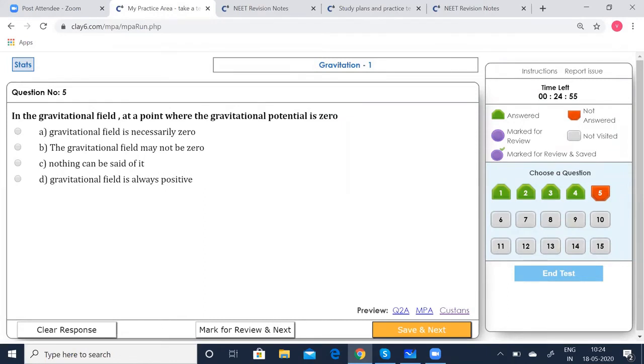So that is more of a potential gradient, you can say. Now, since the potential is 0, that means V is 0, the gravitational field is also 0. So option A is correct. Like that, go to the next.